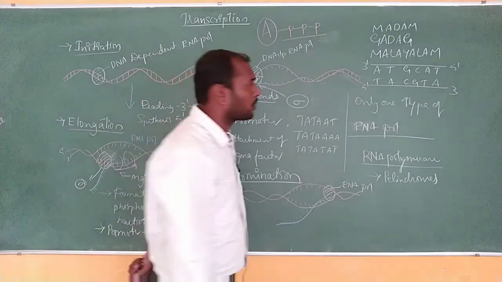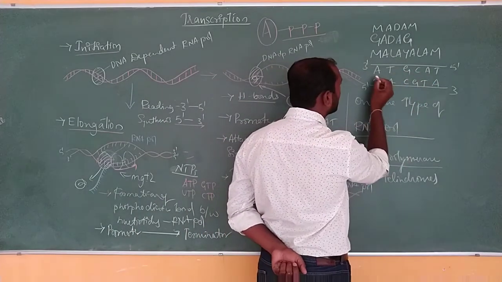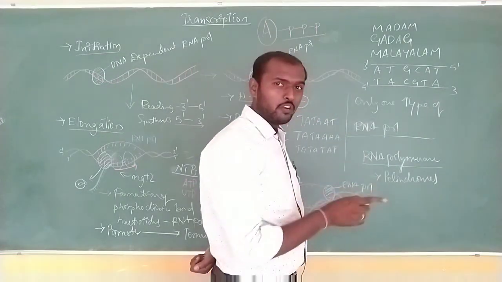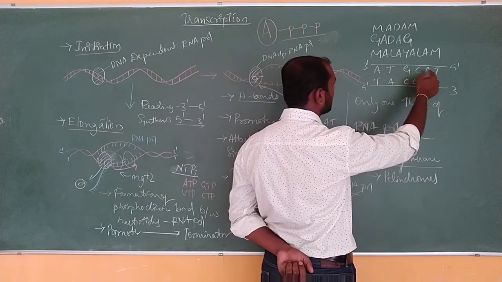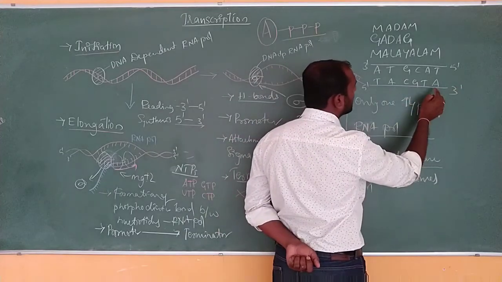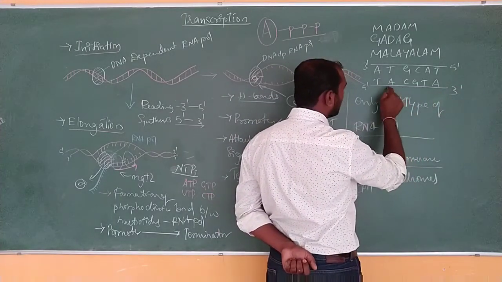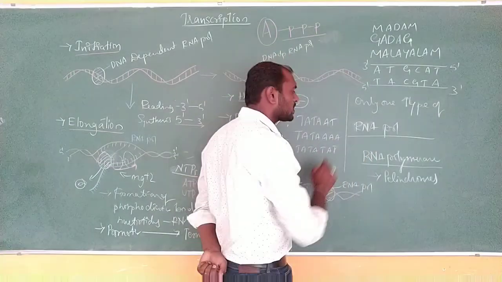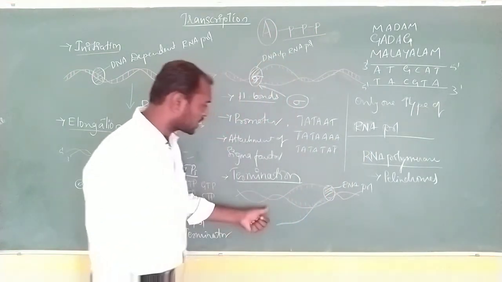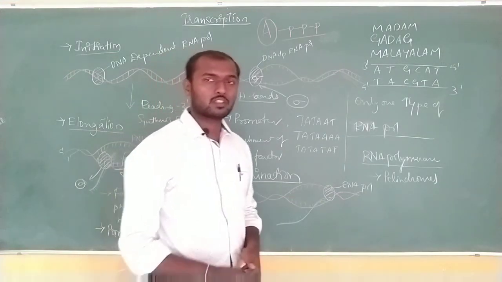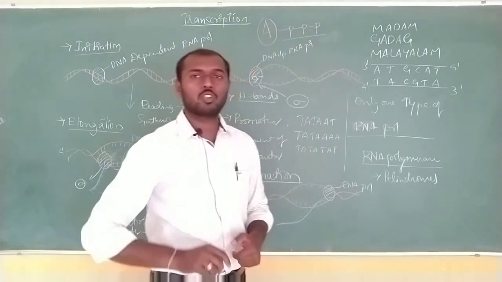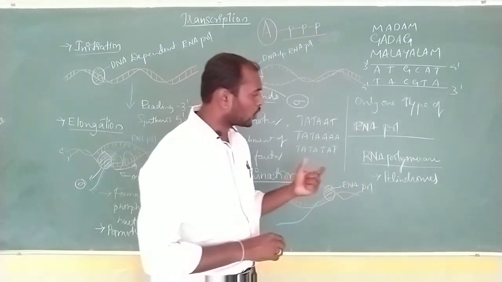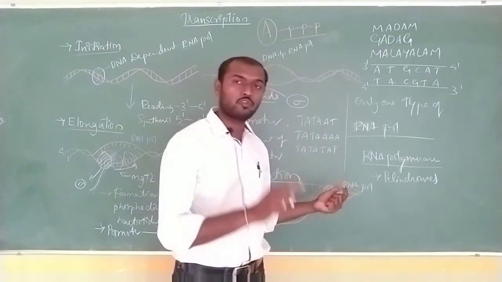Okay, so are you able to understand now? From 3 dash to 5 dash, AT GC AT. Got it? From this direction also, AT GC AT. This is what we call a palindromic sequence. So the polymerase enzyme involved in transcription, when it is going to reach the terminator, in the terminator region, in most organisms, we are going to get palindromic sequences. These palindromic sequences or palindromes help in the identification of the terminator site.